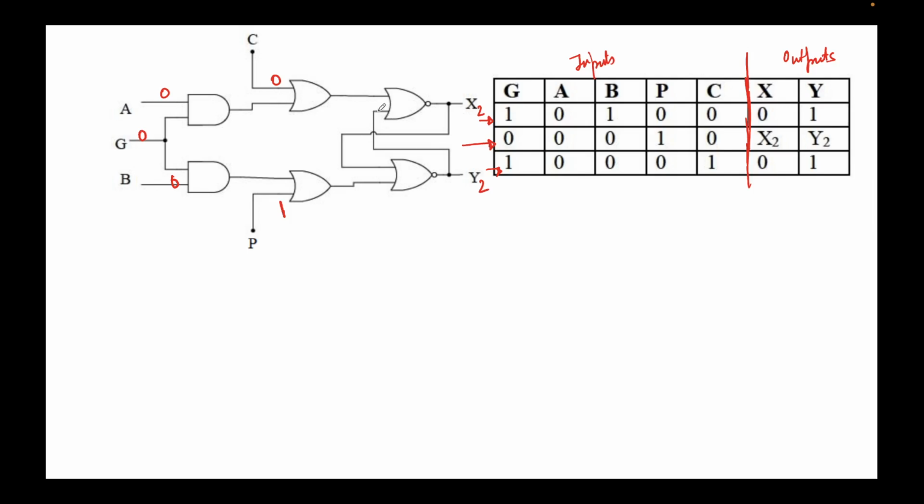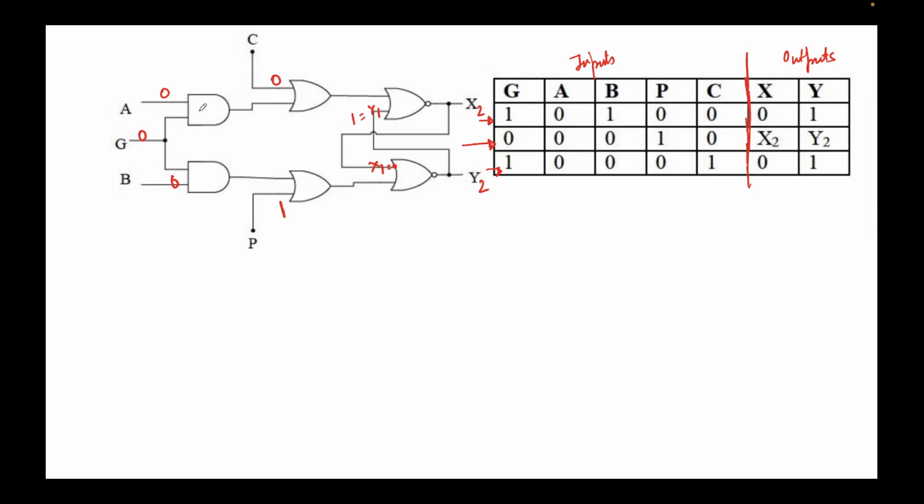Remember that x2 needs an input, this input, but this is from the previous line, so this value is y1, because to calculate x2 you need y1. Similarly, to calculate y2 you need x1, because whatever the value of x2 is being fed to this logic gate. What is the value of y1? Y1 is 1. What is the value of x1? X1 is 0. So now I know the value of every signal in this circuit.